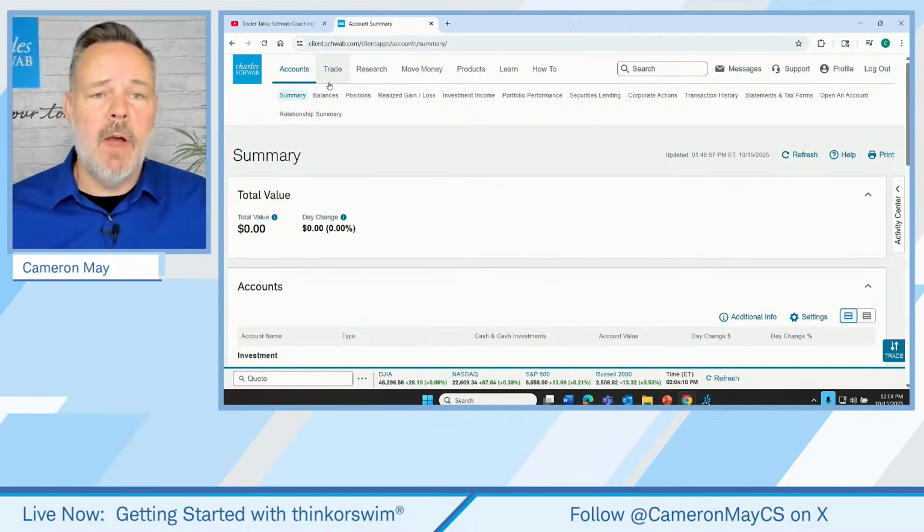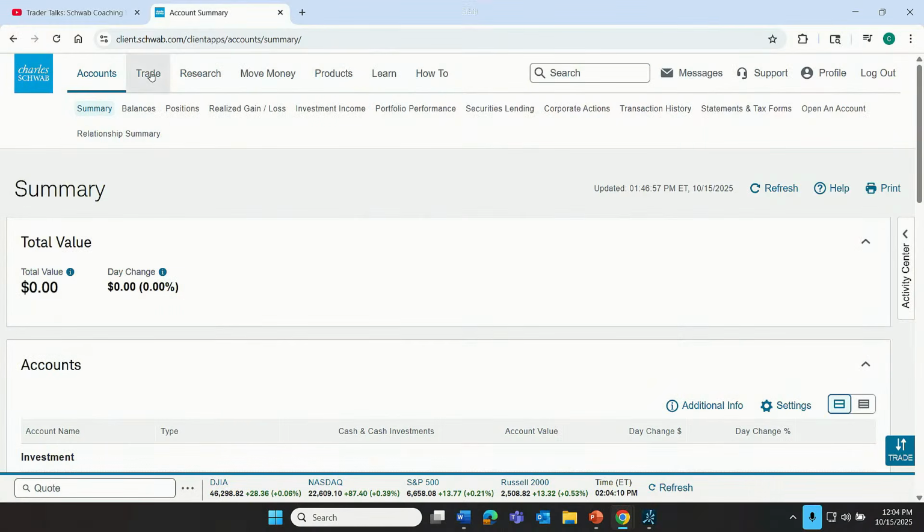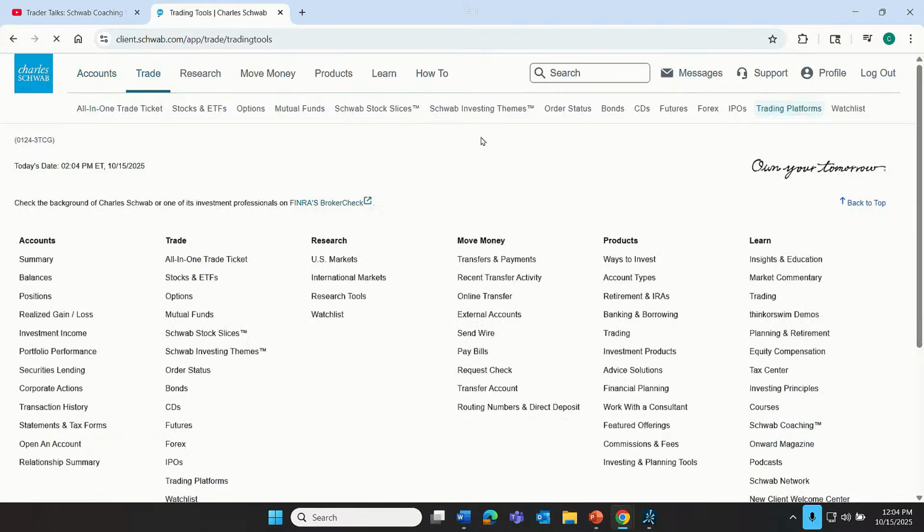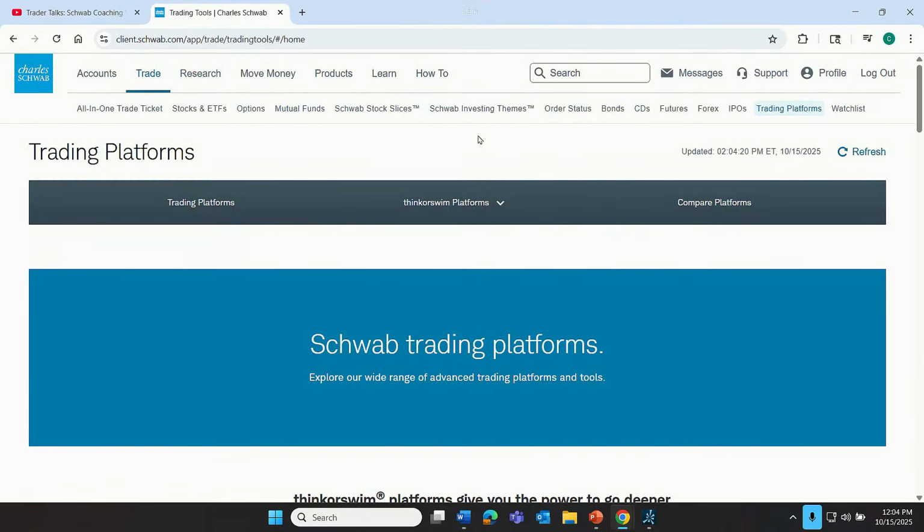So you just log into your Schwab account, you go to the Trade tab up here in the upper left and click on that, and then look under Trading Platforms for Thinkorswim Desktop. It's called Desktop because it's going to download some software and add an icon on your computer's desktop, and you launch it on your computer, right?